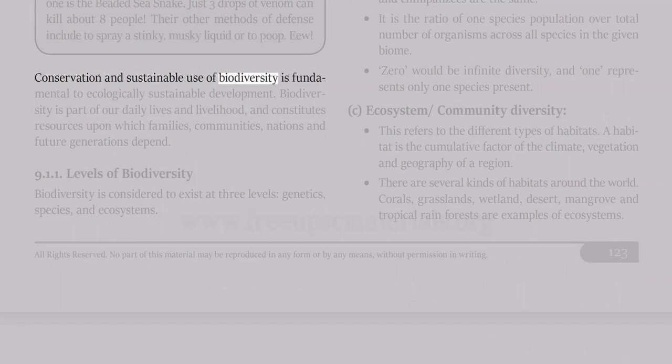Conservation and sustainable use of biodiversity is fundamental to ecologically sustainable development. Biodiversity is part of our daily lives and livelihood, and constitutes resources upon which families, communities, nations, and future generations depend. 9.1.1 Levels of biodiversity. Biodiversity is considered to exist at 3 levels: genetics, species, and ecosystems.